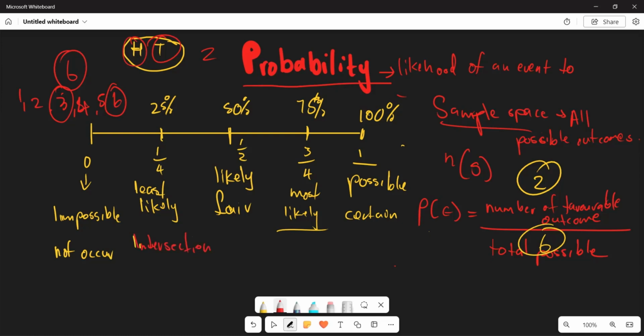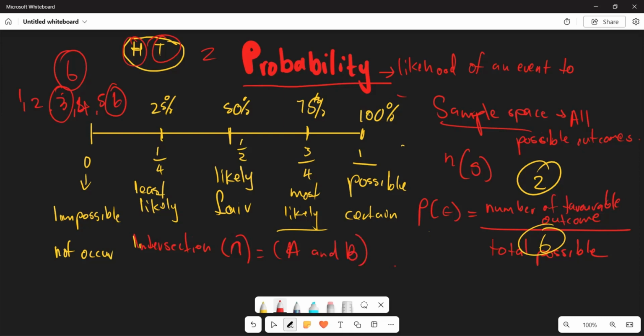An intersection can be represented by this symbol, your N symbol that is looking downward. Intersection means and, which means the probability of A and B, right?